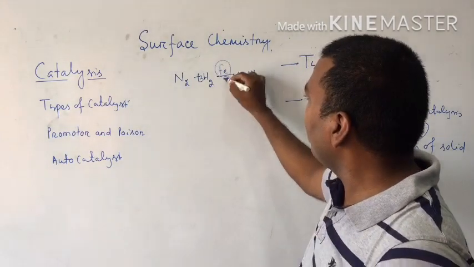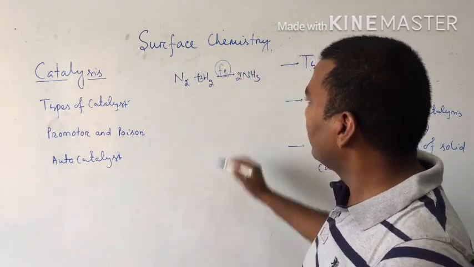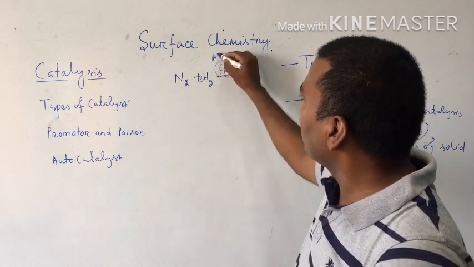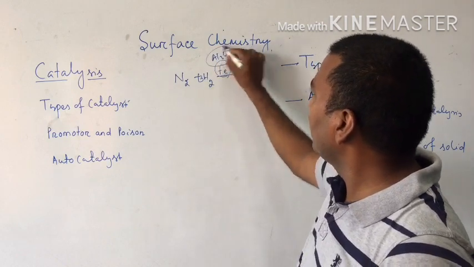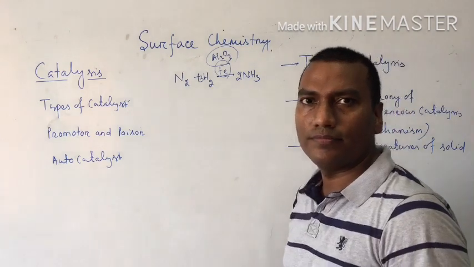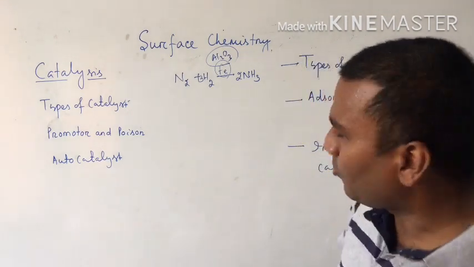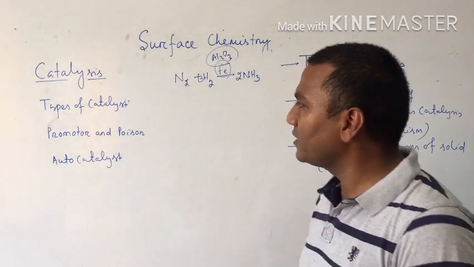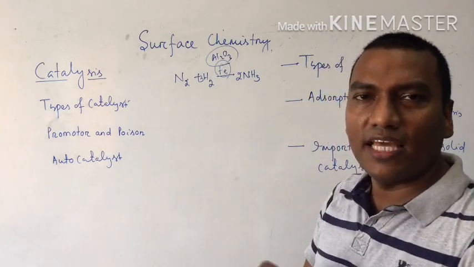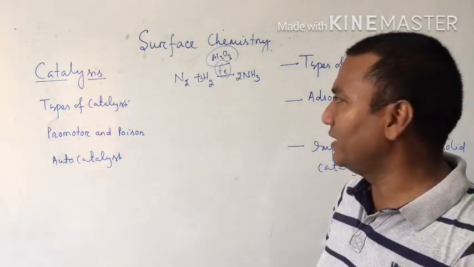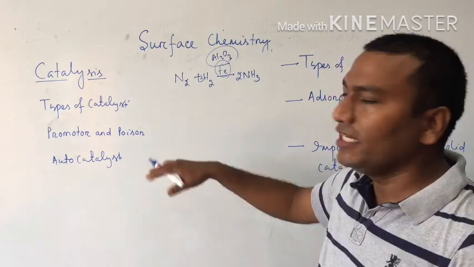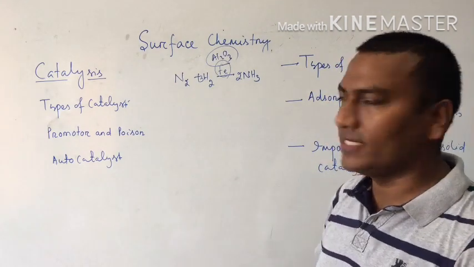So here iron is a catalyst, but Al2O3 or K2O acts as a promoter. Got the idea? A promoter is a chemical substance which increases the efficiency of a catalyst. A poison decreases the efficiency of a catalyst.